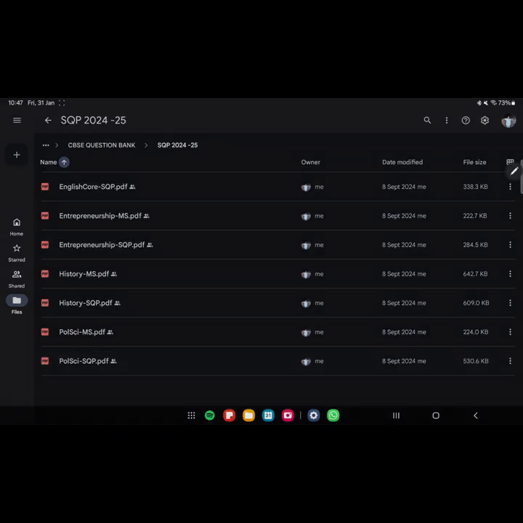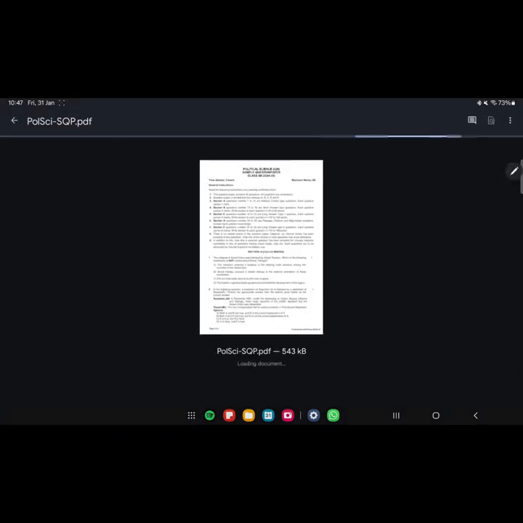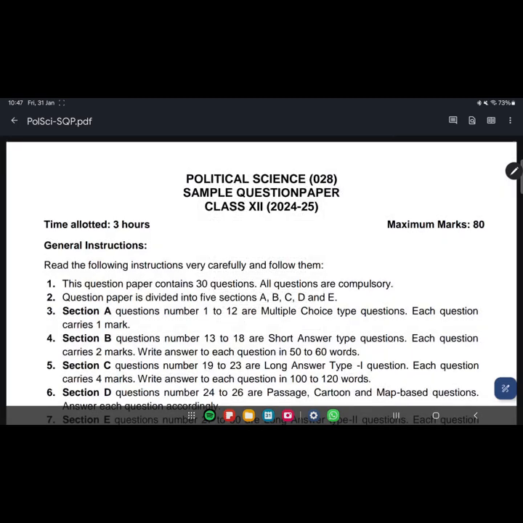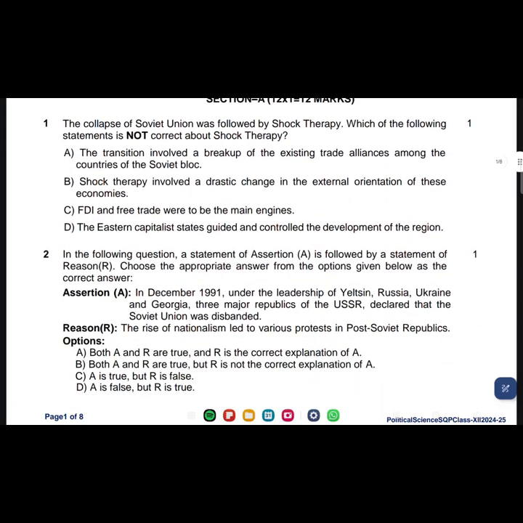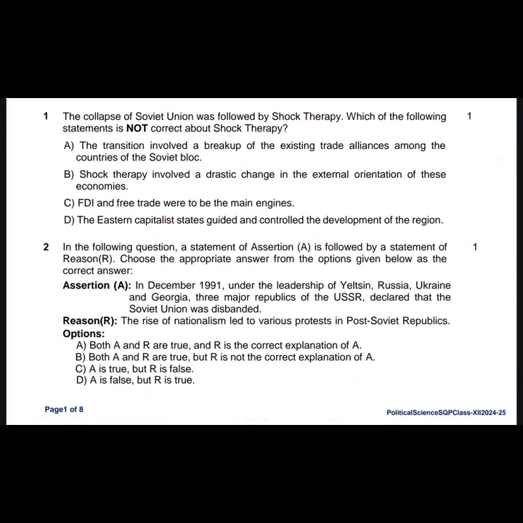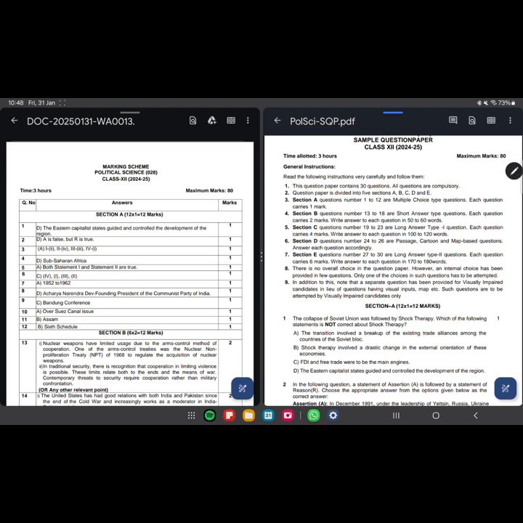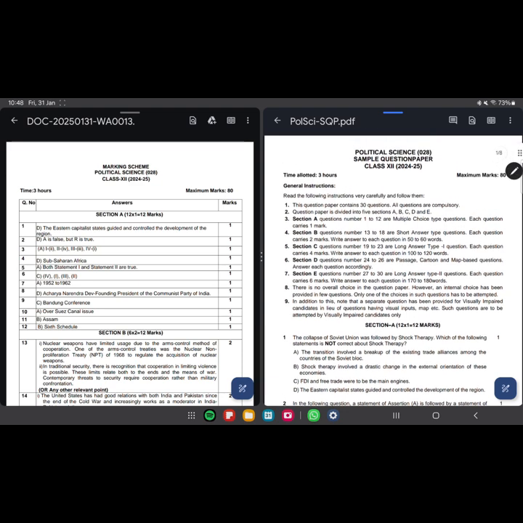So firstly, here I start with political science again. This is the sample question paper, and just give me a second, let me divide the screen. So yes, now we can see here the sample question paper 2024-25 political science, this is your code, and the marking scheme is here. So we'll be checking answers and discussing side by side. Firstly you should read the basic instructions.